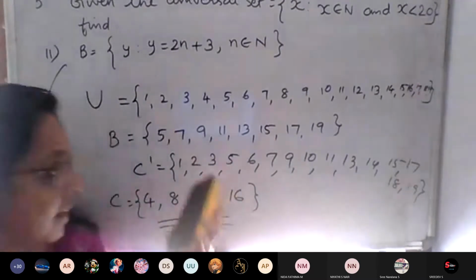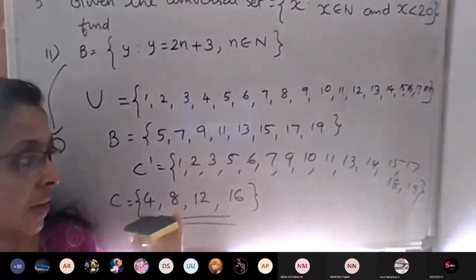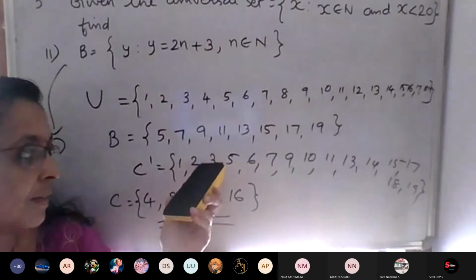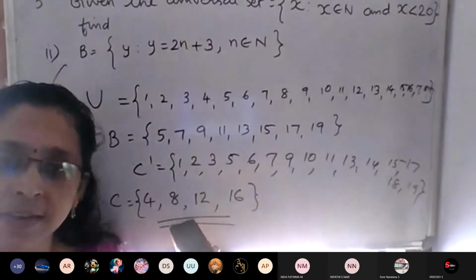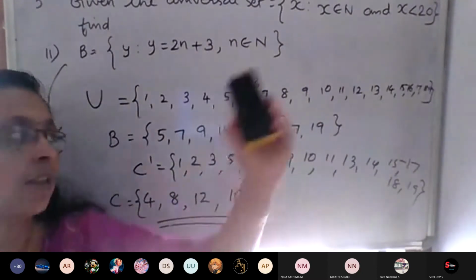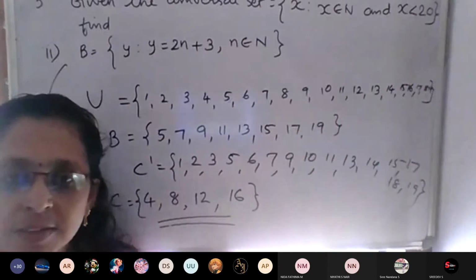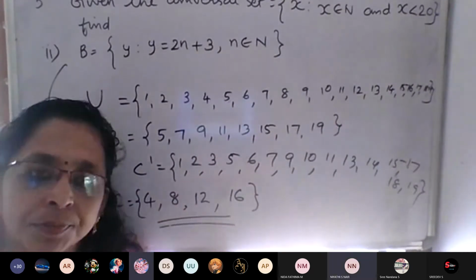Complement of C means it should not be in set C, but it should be in the universal set. Understood? Clear now? Yes, ma'am.